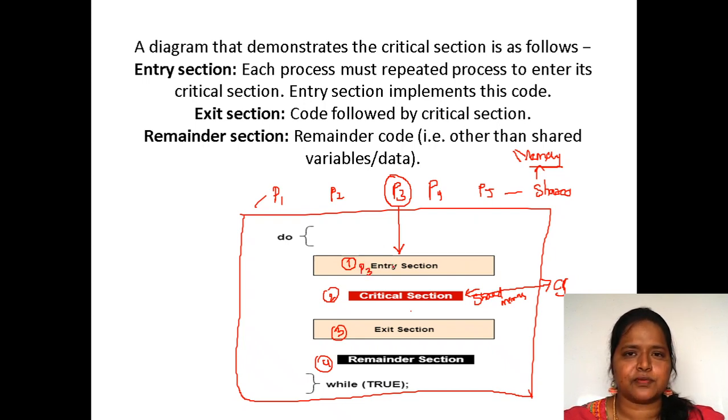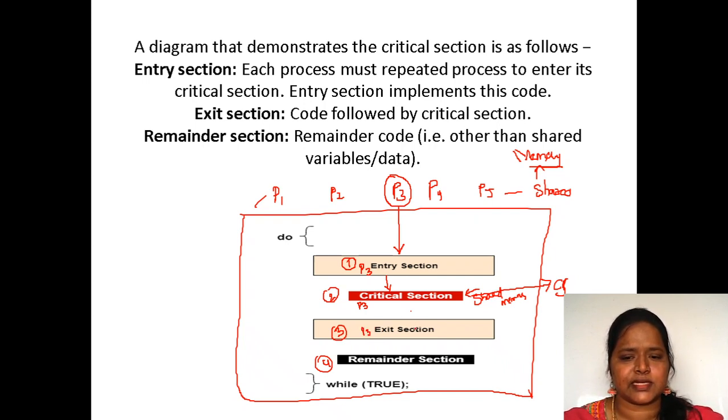After it has done with the entry section code successfully, then only it will enter into the critical section. Now P3 is there in the critical section. Now P3 has done some task with the shared memory. After the completion of that task, now P3 has to execute the exit section.